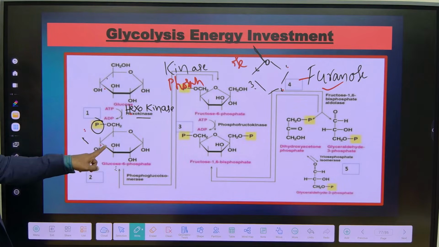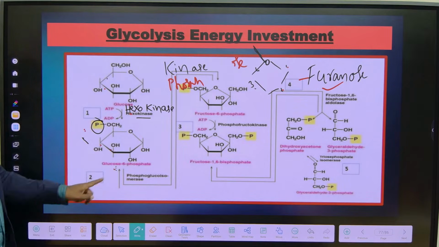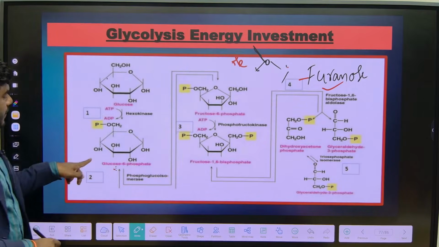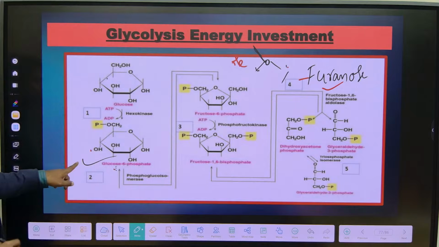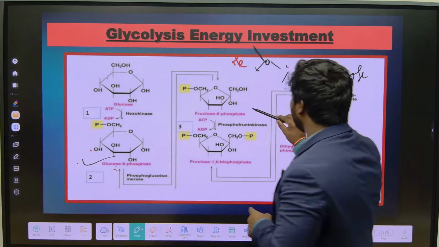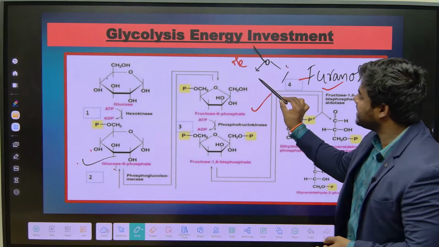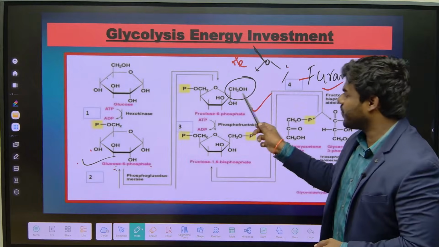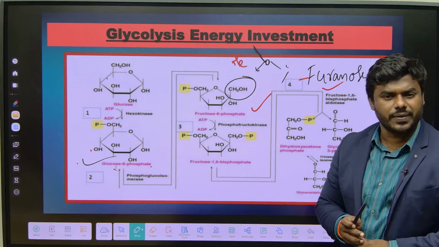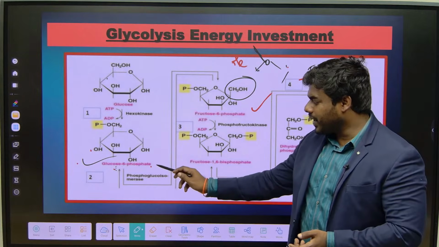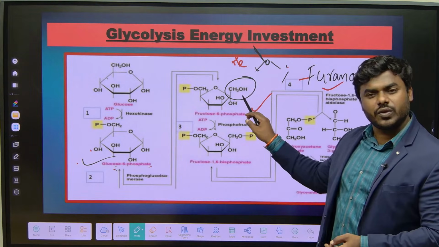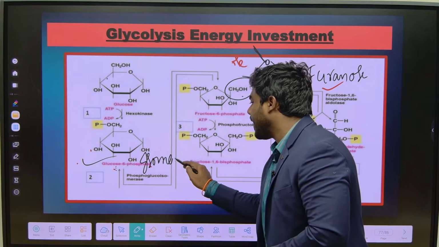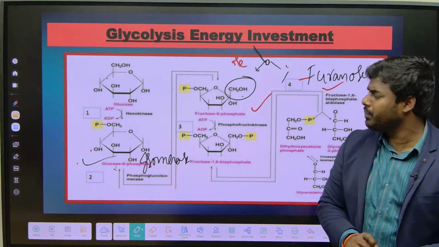Now observe the point. Glucose 6-phosphate is converted into what? Fructose 6-phosphate. Just there is an addition of a CH2OH group. Both glucose and fructose are isomeric in nature. Now remember, one isomer we are converting into another isomer. Definitely the enzyme we use is the isomerase enzyme. Simple.